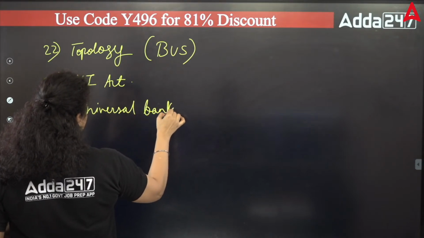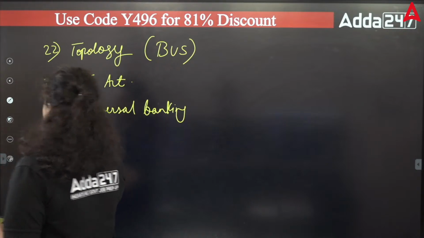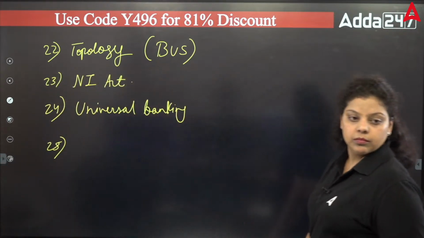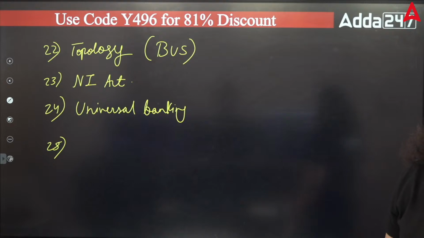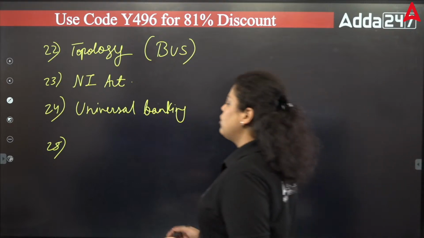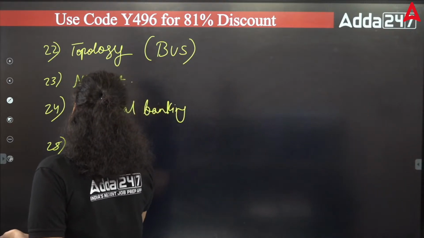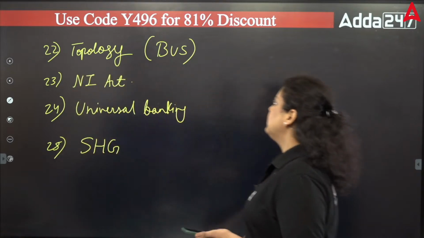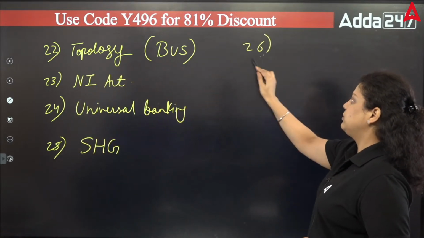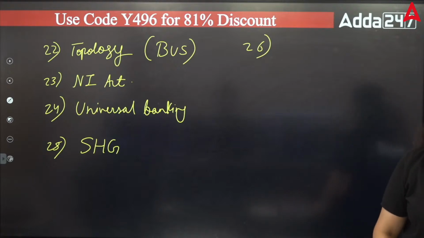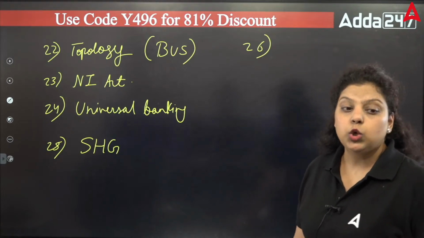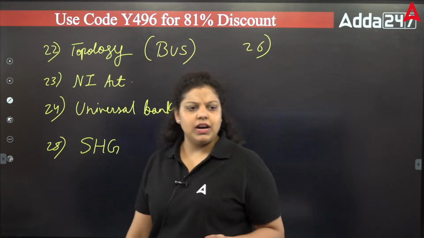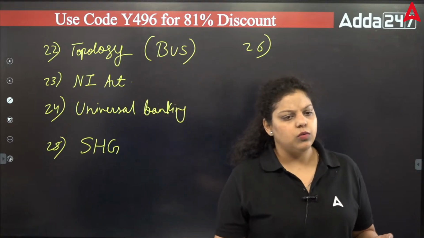What other topics do you remember? Self-help group, the minimum revolving amount for the self-help group. There was a question in the first shift also about the self-help group. They have asked in the second shift also. One question was on the amount related to the self-help group. And next is two-level marketing. What did they ask about the two-level distribution channel, Ravi?